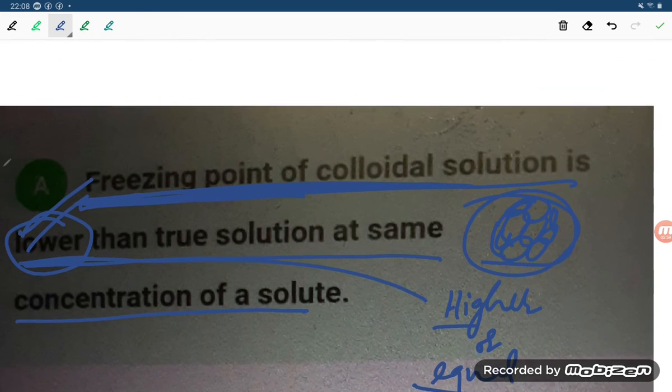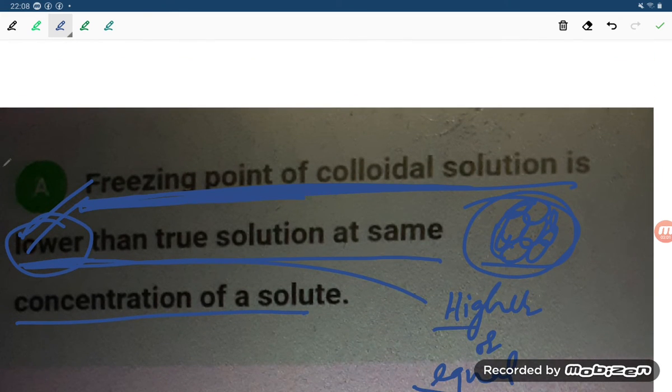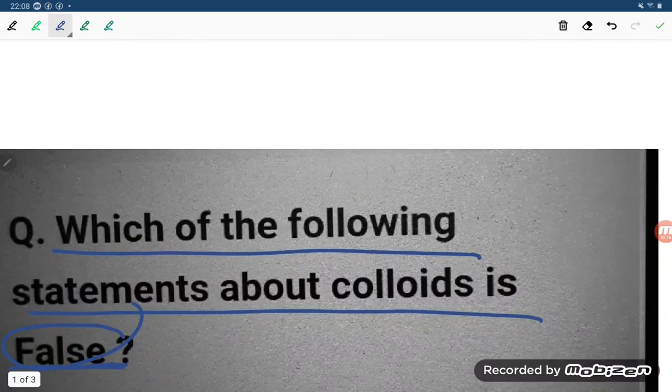But here, if you are talking about the freezing point of the colloidal solution being lower, that is absolutely wrong, students. It is the colloidal property that it will be higher than the true solutions. So this is our wrong option. Thank you so much for watching, students. Our required answer is option number 1.